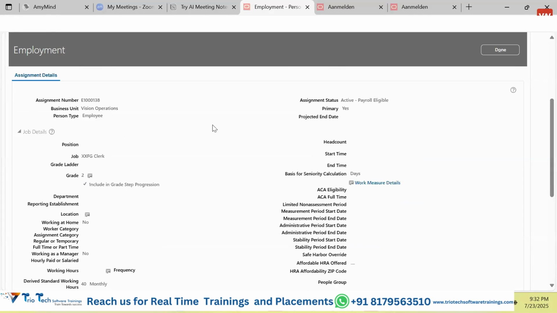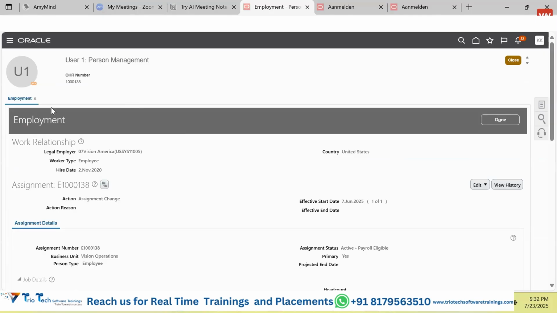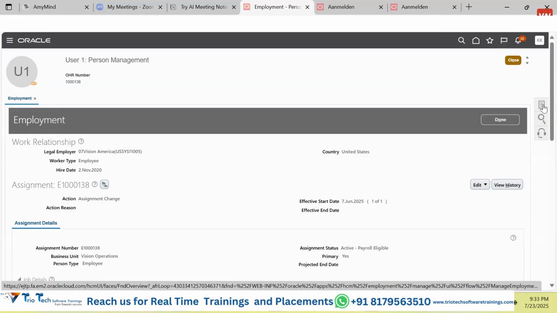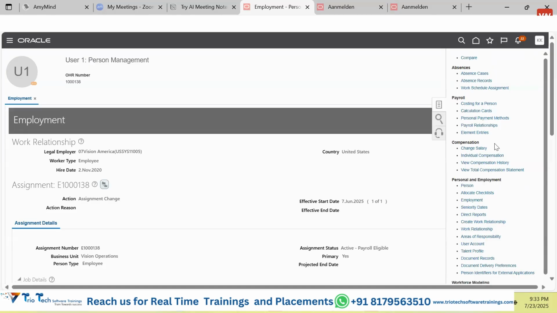Clear? Now guys, a person may have employment details. In addition to that, they may have salary details, personal details, car details, compensation details, training details, so many things. So in any of these applications, if you talk about any object, maybe a person, maybe an invoice, maybe a supplier, maybe a general ledger entry, you open the basic screen, and in the basic screen, guys, on the right hand side we have something called tasks. Once you access these tasks, different screens are available.